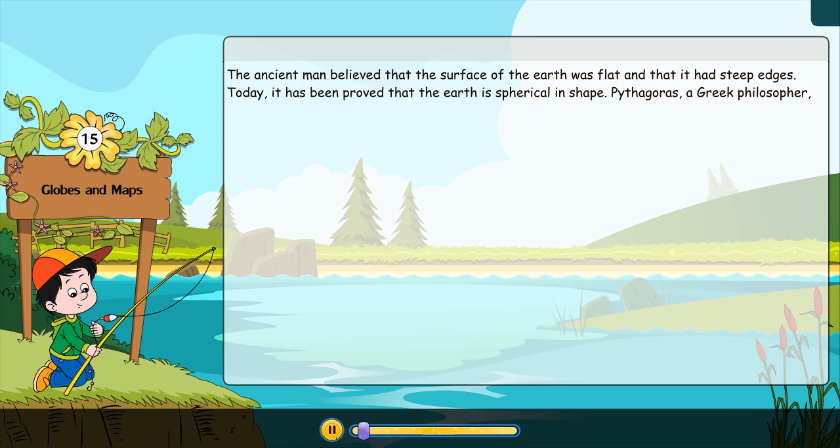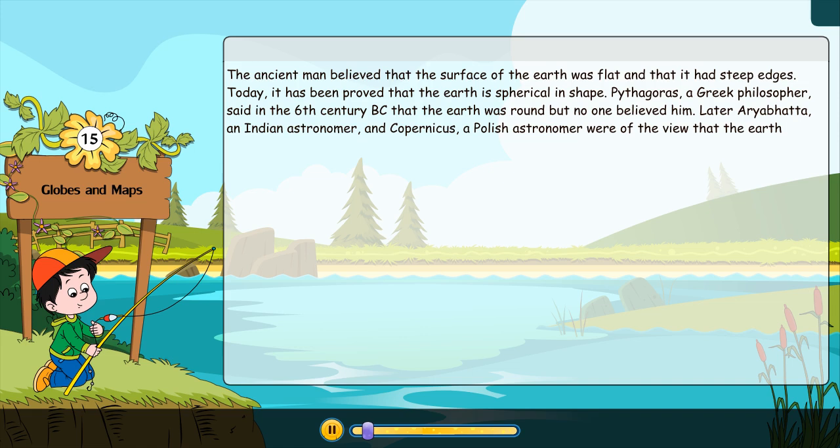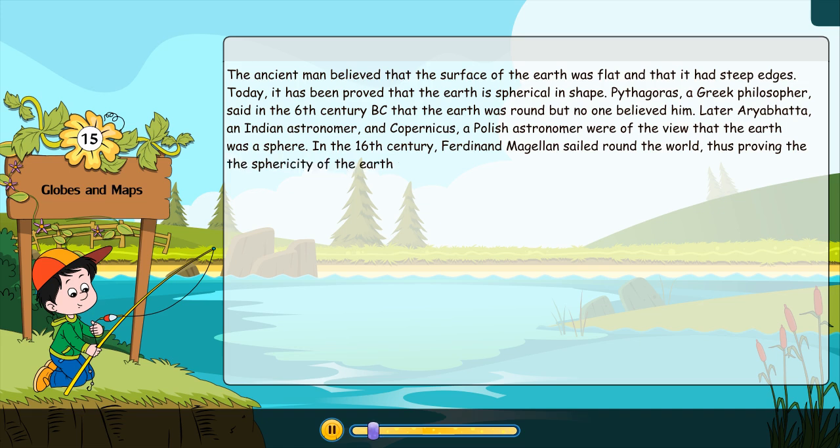Pythagoras, a Greek philosopher, said in the 6th century BC that the earth was round, but no one believed him. Later, Aryabhatta, an Indian astronomer, and Copernicus, a Polish astronomer, were of the view that the earth was a sphere. In the 16th century, Ferdinand Magellan sailed round the world, thus proving the sphericity of the earth.